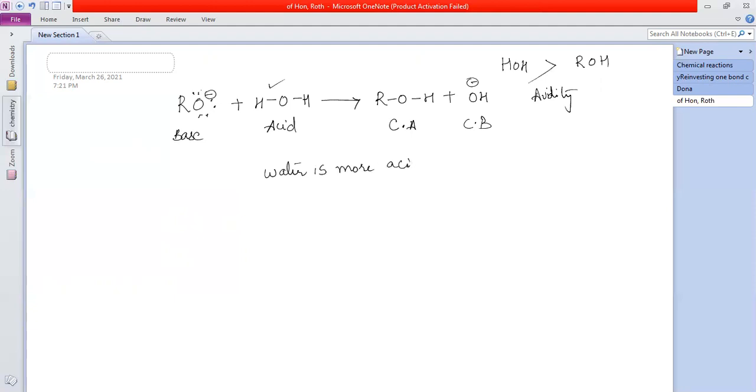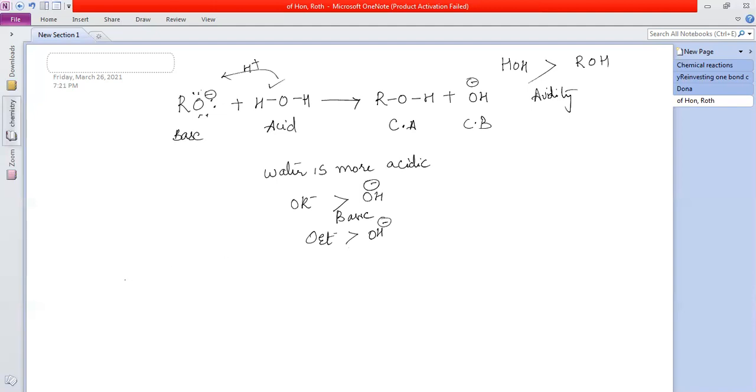More acidic, more basic means was able to accept the proton, because this is accepting a proton from here. So OR minus is more basic. I'm talking about basicity here. OH minus. OR minus means what? OEt minus, OCH3 minus, anything. So this is ethoxide. This can be sodium ethoxide, anything, sodium. Okay. So ethoxide ion or alkoxide ion is more basic than what? Hydroxide ion.